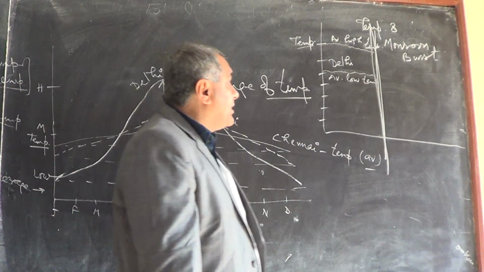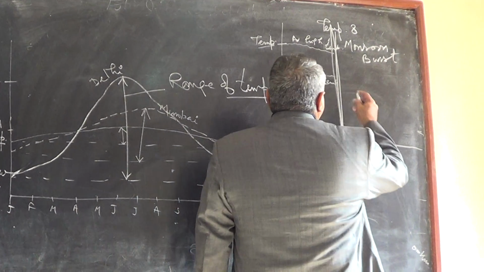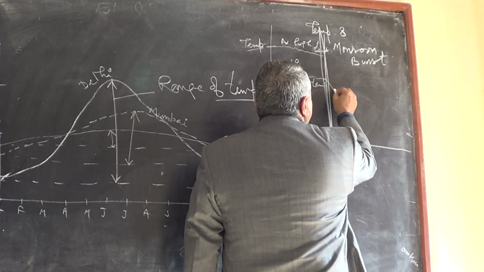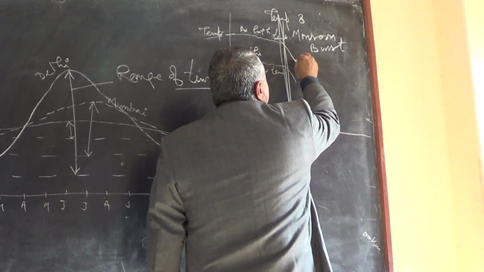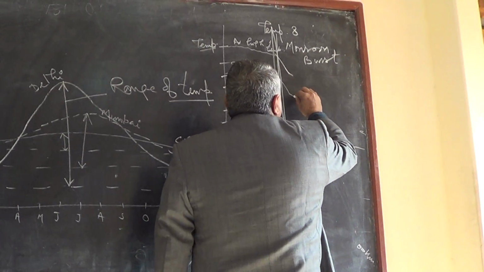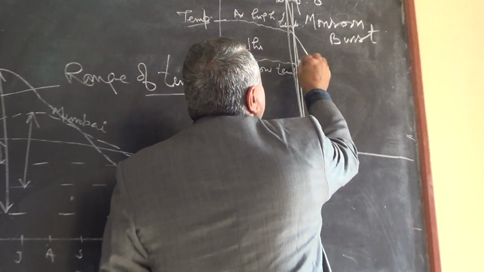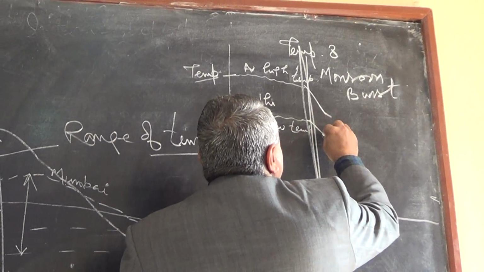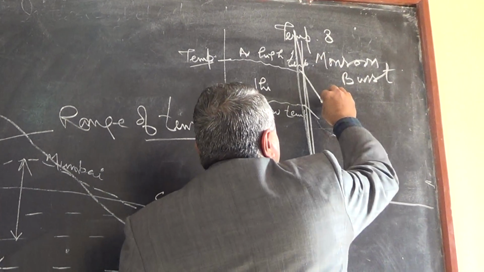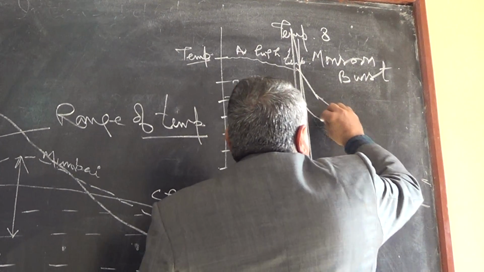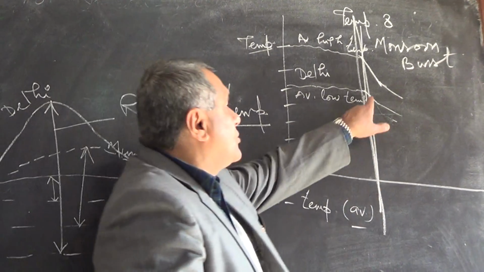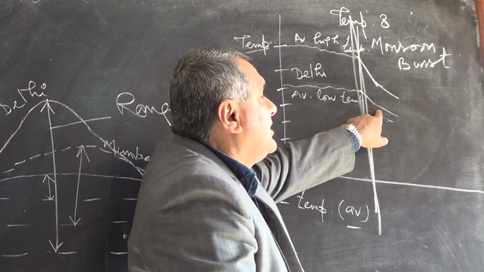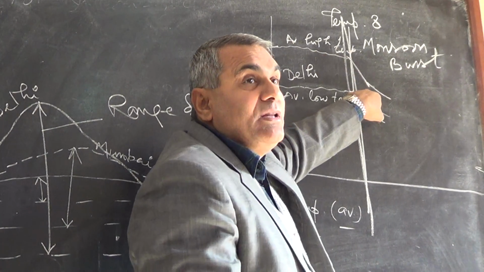So what happened? Relief means the lower temperature declined marginally, but the higher temperature declined rapidly. So it is like this. This is the post-monsoon phenomenon.